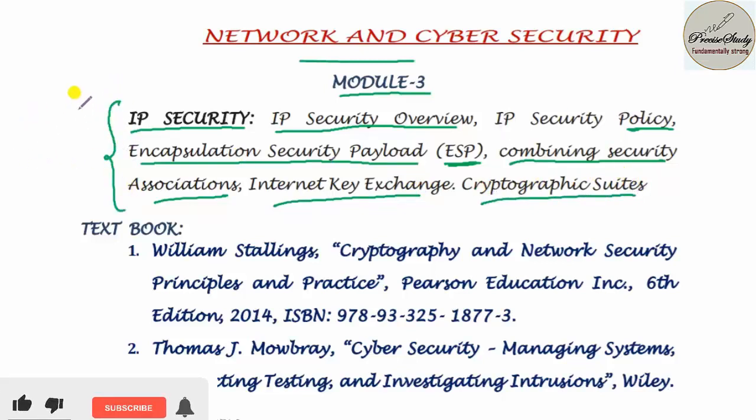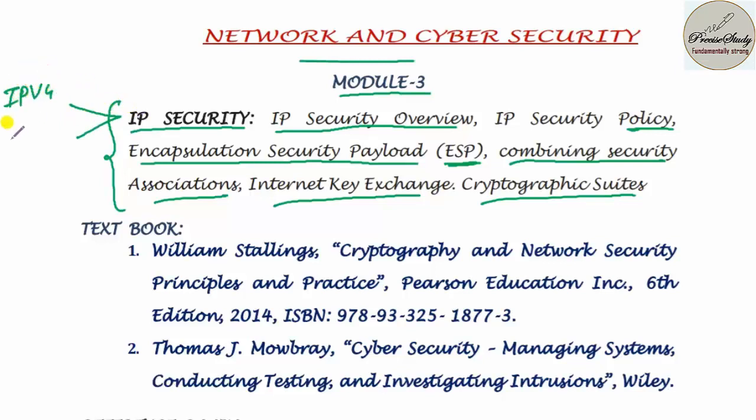The main thing is we are going to talk about the two versions of internet protocol. The first one is the IPv4 protocol and the second one is the IPv6 protocol. Also, we are going to distinguish between the IPv4 protocol and the IPv6 protocol. We are going to stress more on the IPv6 protocol. What is the main advantage of using IPv6 rather than IPv4? All those things we are going to discuss in this video.